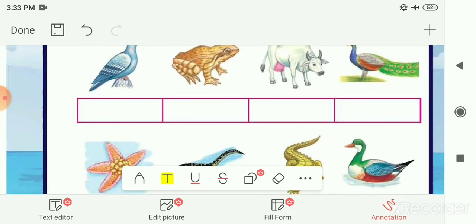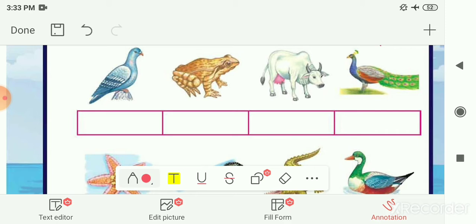Next given to you, that is pigeon. Again pigeon is the avian animal, so here you have to color this box with the green color because pigeon can fly, so it is the avian animal. Next is frog. So frog is amphibian animal, it can live on land as well as in water, so it is the amphibian animal.